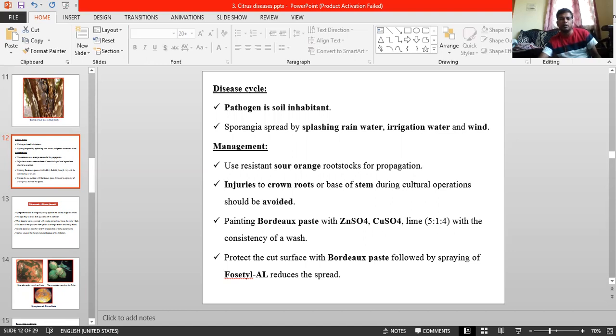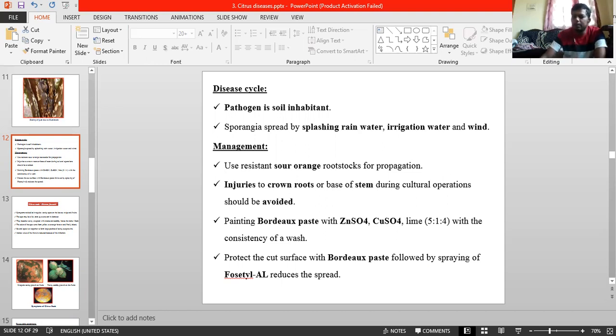Coming to management, there are two types: preventive measures and curative measures. Preventive means before or just at initiation of the disease. Curative means after initiation of the disease. In preventive measures, you can select a proper site with adequate drainage. You have to avoid black soil. Also use high budding, 30 to 46 centimeter above the ground, for grafting.